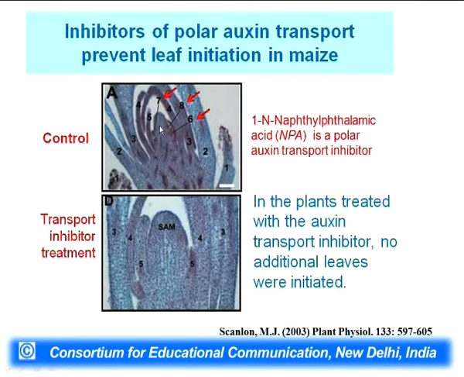Look at the SAM size in the top and look at the SAM size in the down. Shoot apical meristem, or the SAM, is getting bigger, growth is not arrested, but only making leaf is arrested. So, auxin is very important for making leaves on shoot apical meristem.